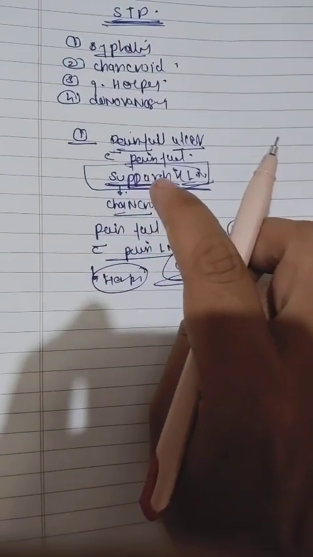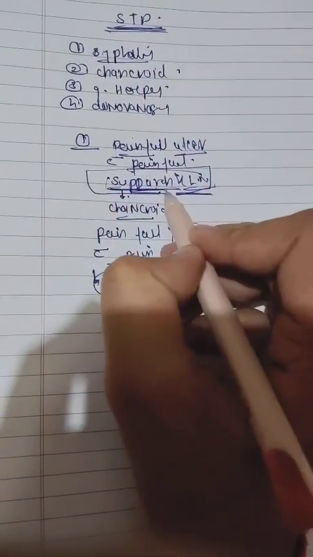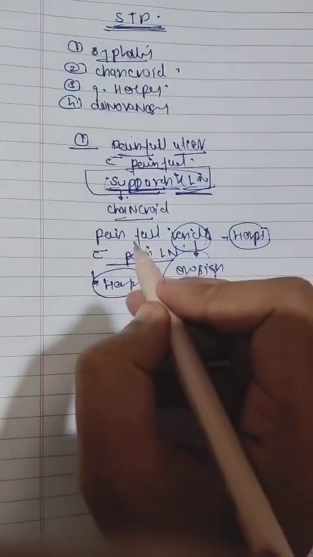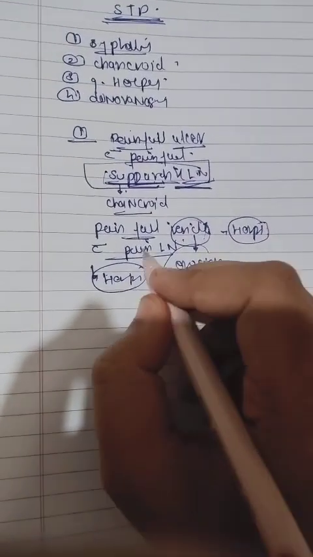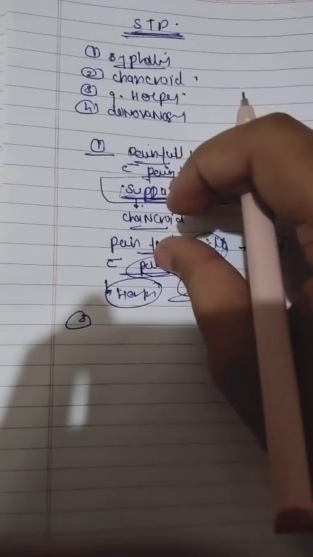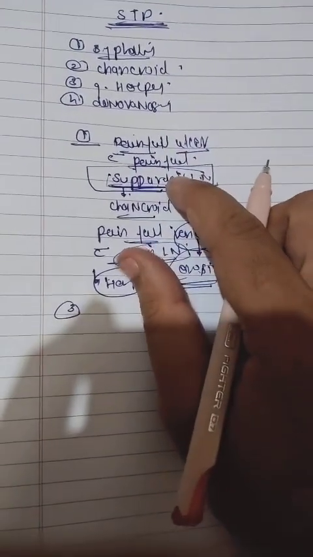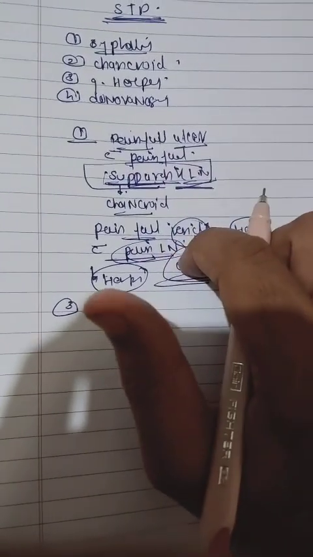So basically this is how the symptoms of chancroid differentiate it from these 3. There is a suppurative lymph node with painful ulcer, and there is a painful vesicle. It may rupture and convert into erosion, and there is a painful lymph node, but this will not be suppurative. And the third, guys, these two are painful with painful lymph node. But what is different between these two? There is a suppurative lymph node and there is no suppurative lymph node.